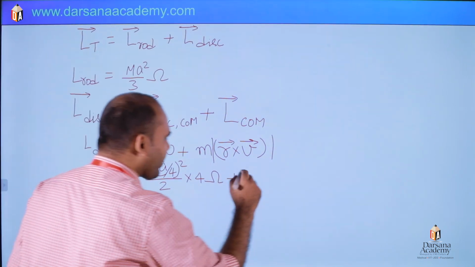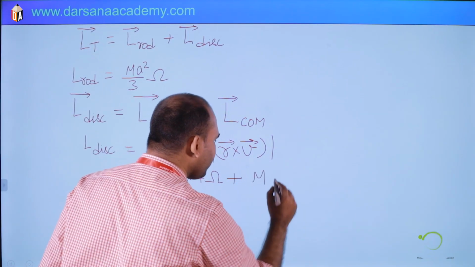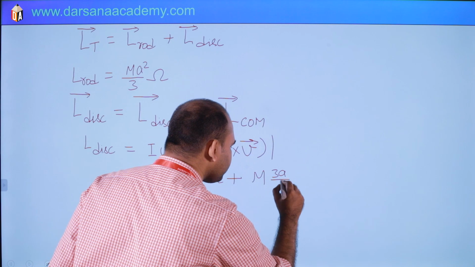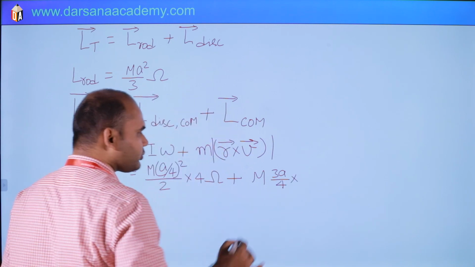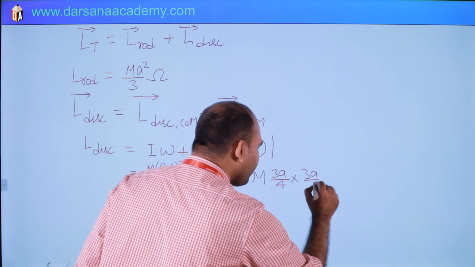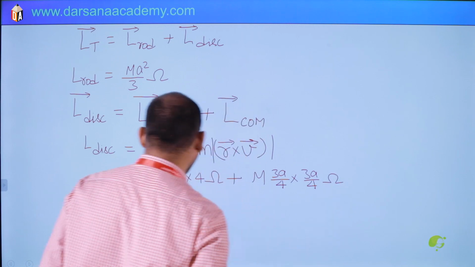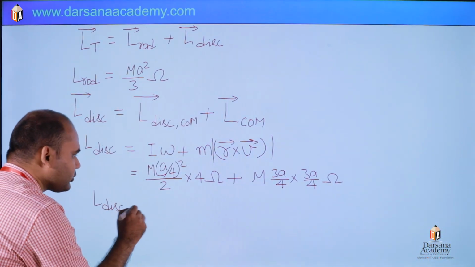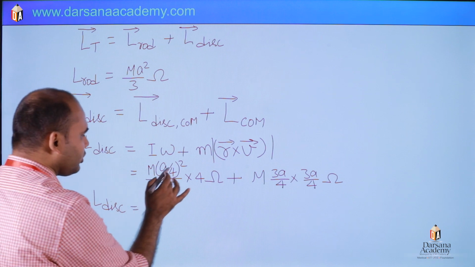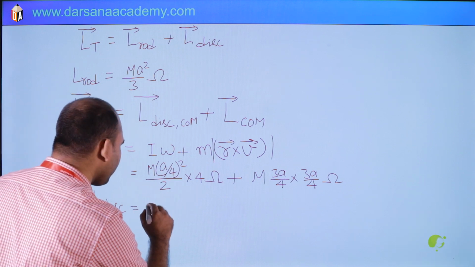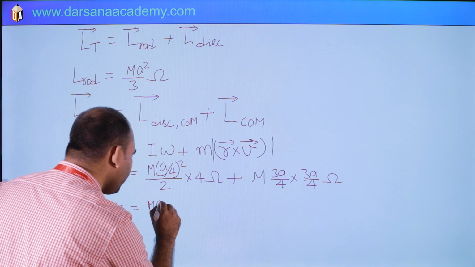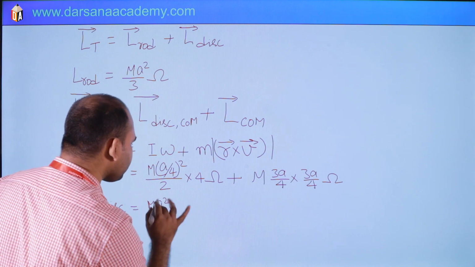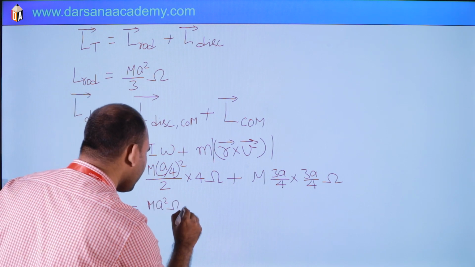So m, r is 3a by 4 and v is 3a by 4 omega. So add it. So L disk will be what? One 4 will be cancelled out, ma square. Take ma square omega as common.